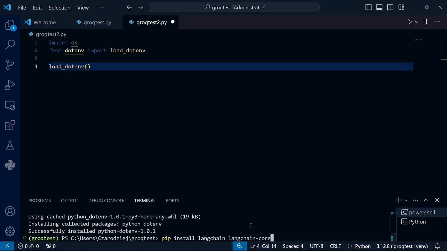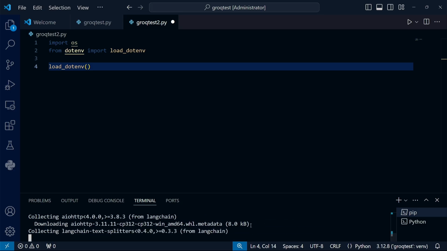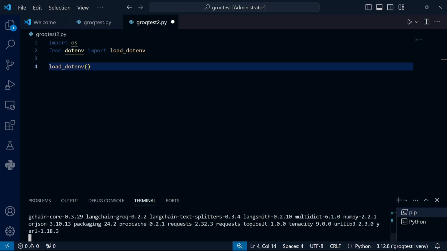That's why I'm currently installing LangChain, LangChain Core, and LangChain Grok packages. I'll be using them in my next program. I'll say right away that at first you'll notice that the program utilizing the LangChain library is a bit longer. It might even seem a bit more complicated, but as you learn this module, you'll find that it's very logical and clear. I believe that learning LangChain from the start is only beneficial.